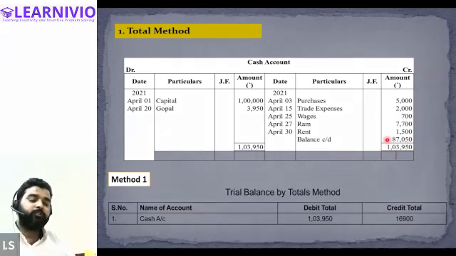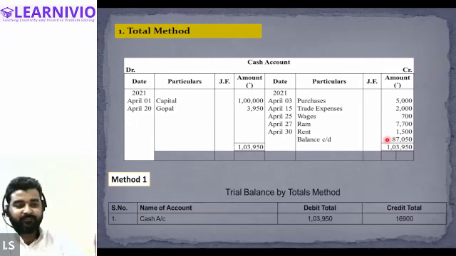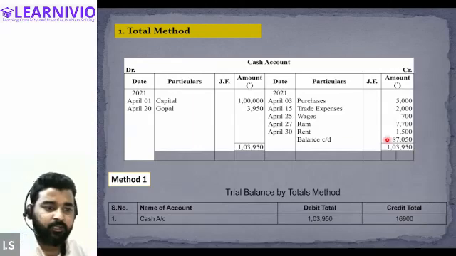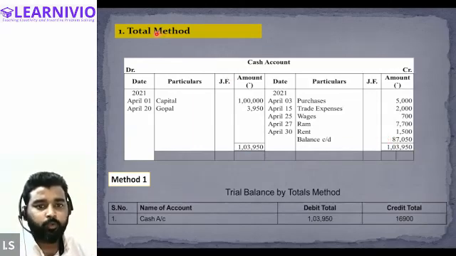So what do we usually do? At the time of preparation of the trial balance, we take this balance c/d and record it in the trial balance. If we are taking the balancing figure of a particular account and recording it in the trial balance, this is called the balance method. That is what we were doing in our question. This is the most preferred, most followed method of preparing the trial balance. But now we are not talking about the balance method. Right now we are talking about the total method.